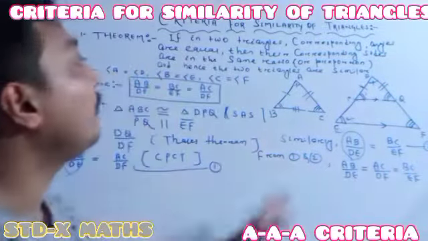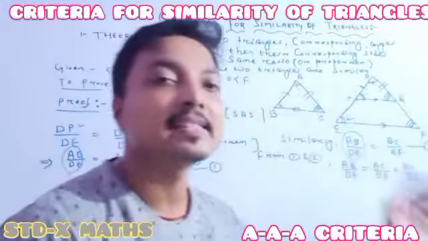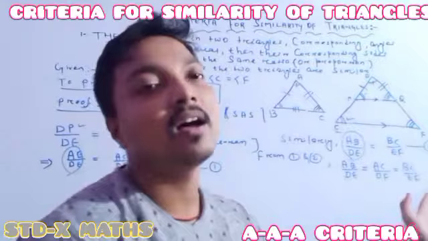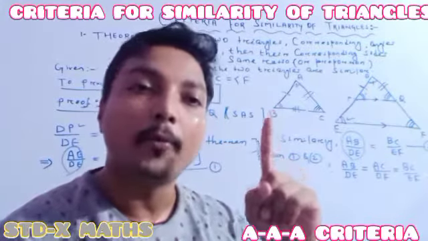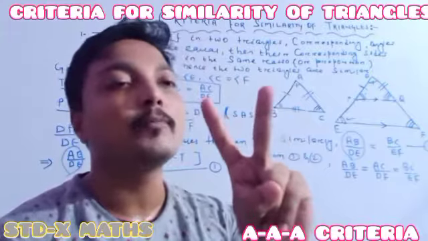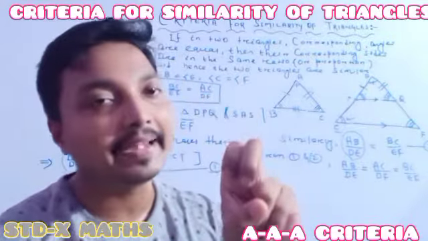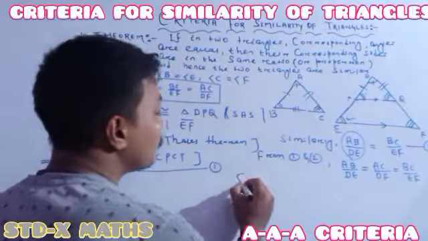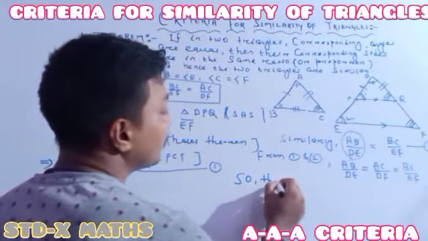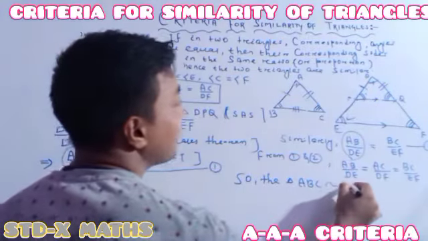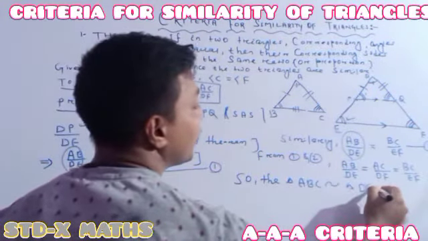Just see, we considered that the corresponding angles are the same, but we got that the corresponding sides are in the same ratio. We chose point 1, but we proved point 2. As both points are required to show similarity, we can say that the triangles are similar. So we can say that triangle ABC is similar to triangle DEF.